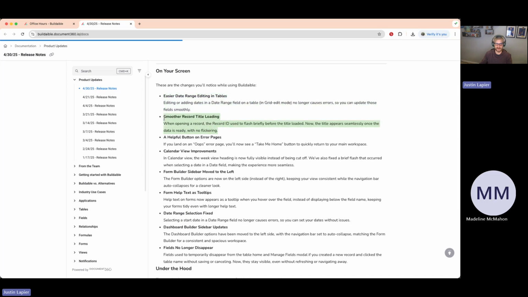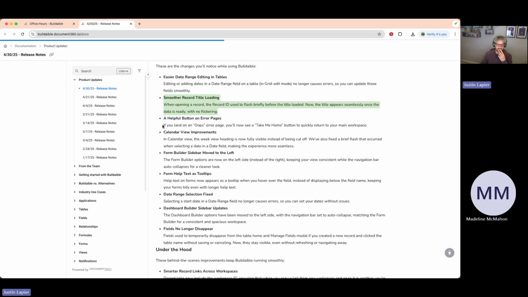Sometimes when you opened up a record in Buildable, that would be like a singular record, like in our employee repository. If you opened up an employee, it would flash the record ID, which is the unique identifier for that record in the system, kind of like a social security number that a person would have. Each person has a unique social security number. Each record in Buildable that you create has a unique identifier for it. So it would flash that briefly, and then it would show you the regular record title. That no longer does that. It now shows the record title.